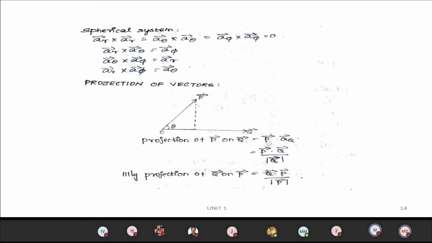Consider two vectors, P vector and Q vector. The projection of P vector on Q vector is P dot aQ vector, where aQ vector is the unit vector. What is that unit vector? Q vector divided by modulus of Q vector. So it is equal to P vector dot Q vector divided by modulus of Q vector. Similarly, the projection of Q on P is Q vector dot P vector divided by modulus of P vector.